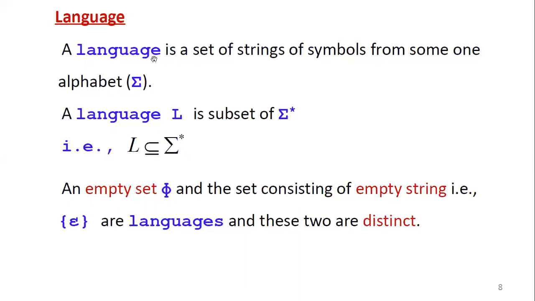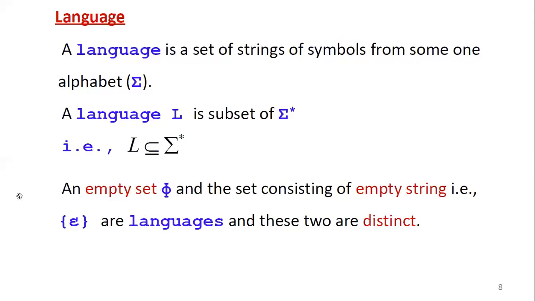Then here we are calling a language a set of strings. Then what does that set contain? What are the possible sets? We have an empty set, which is denoted by phi, and the set consisting of the empty string, that is denoted by set brackets and within set brackets epsilon or lambda. So these two are languages and these two are distinct.